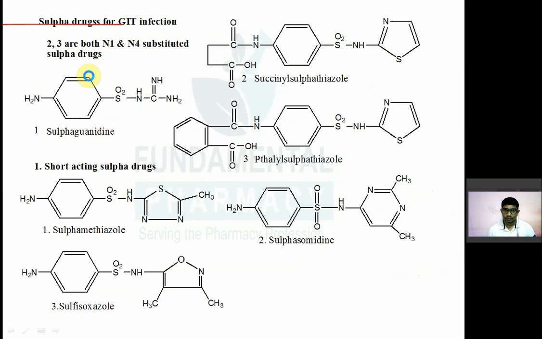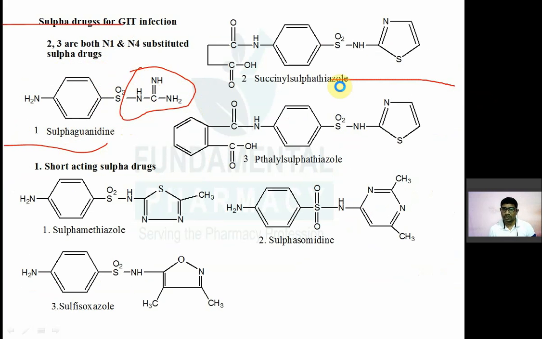The first one is sulfaguanidine. Sulfaguanidine means there will be a guanidine group here. NH, NH, NH2 is a guanidine. So that is sulfaguanidine; the rest is the same as before. Next one is succinyl sulfathiazole.